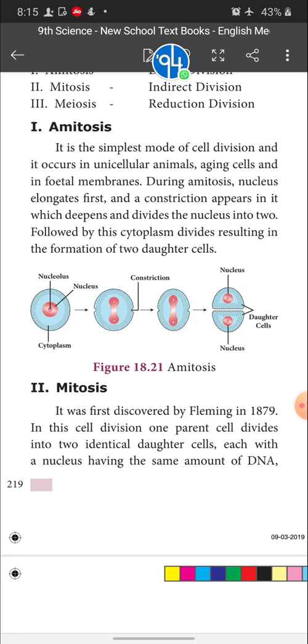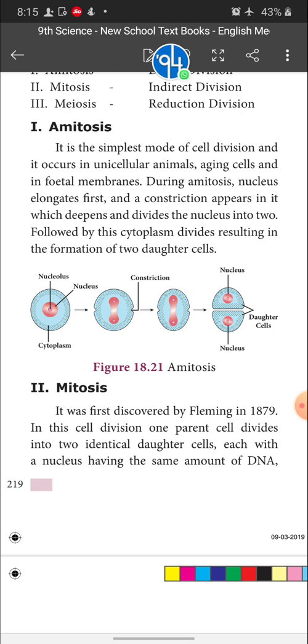If the parent cell has 46 chromosomes like our cells, the daughter cells coming from the parent cell also have 46 chromosomes. So this is called mitotic cell division, taking place in the somatic cells of the human body and all other animal bodies, and in some plants also.